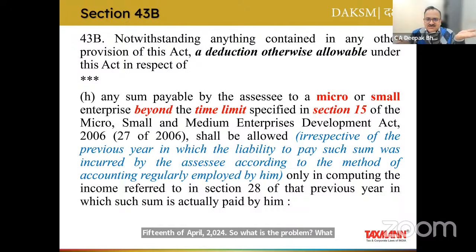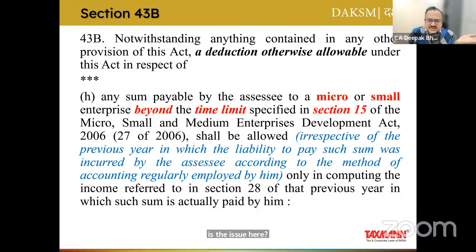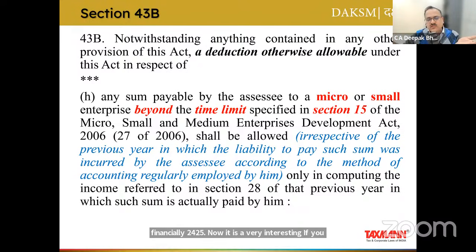The deduction which the assessee is claiming is in financial year 23-24 itself, but the due date is in the next financial year, that is financial year 24-25. Now it is a very interesting provision. If you make the payment on or before 15th of April, which is the due date under section 15 of the MSME Act, then the deduction shall be allowed within this financial year itself, 23-24.